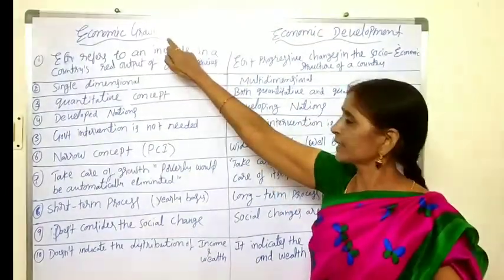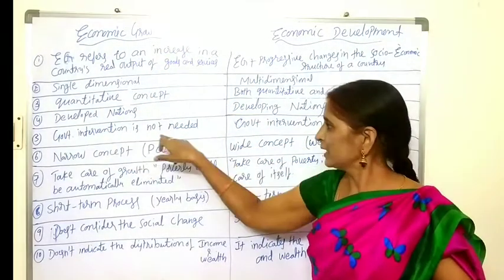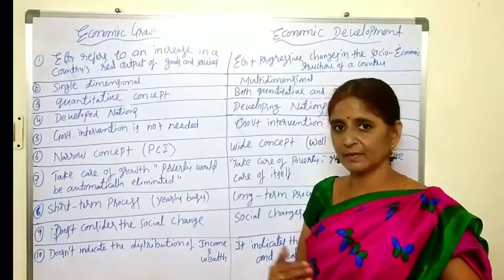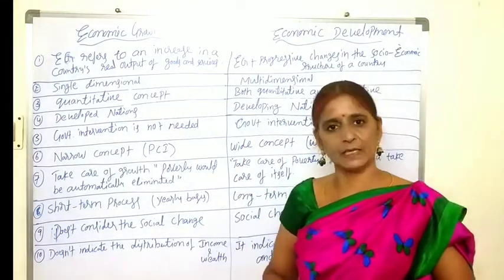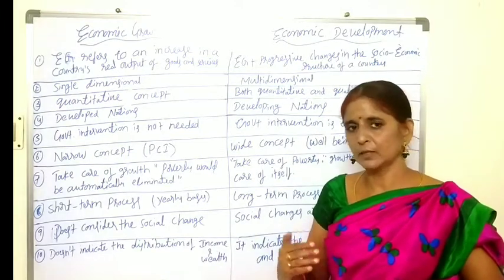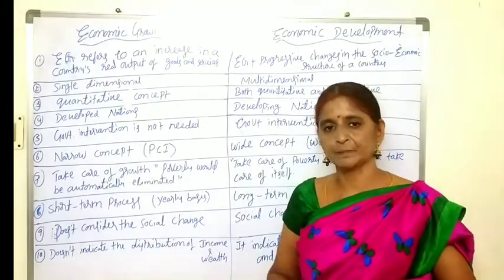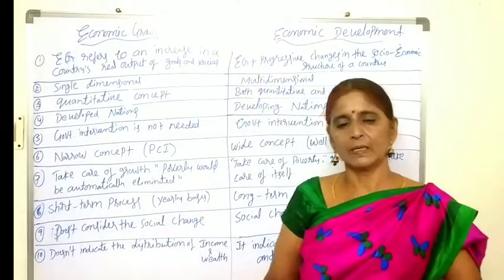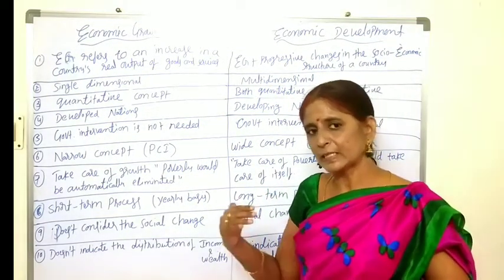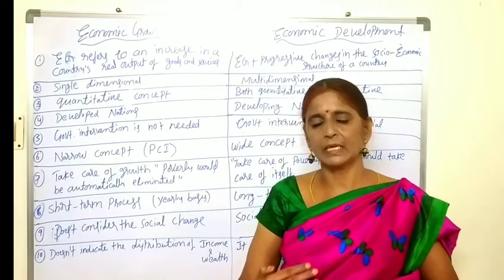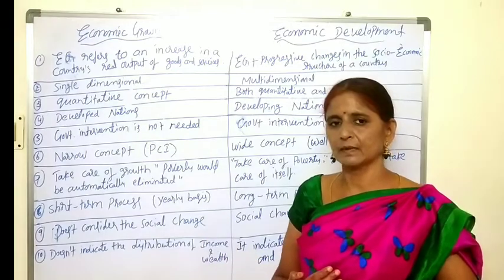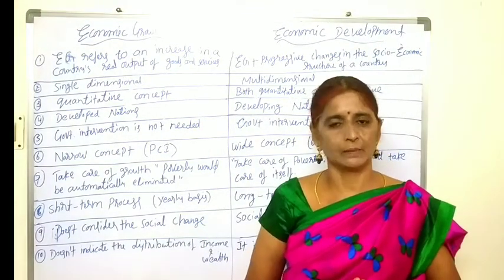Next, to reach economic growth, government intervention is not needed. Even without government intervention, there is a chance to improve the productivity of the economy. In the capitalist economy, already I think you know what the capitalist economy is, all the economic activities are run by private people, and government intervention is nominal. It only maintains law and order. Once upon a time, the UK and some other developed nations adopted the capitalist economy.